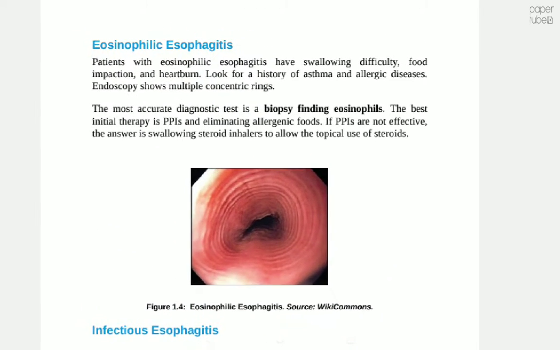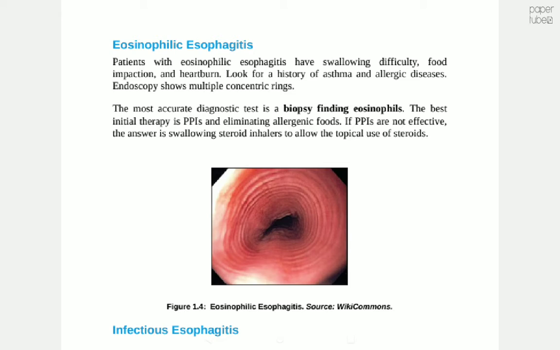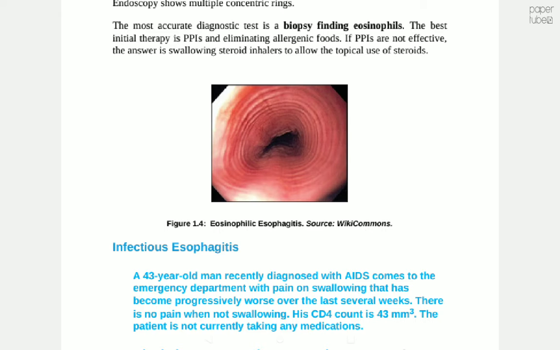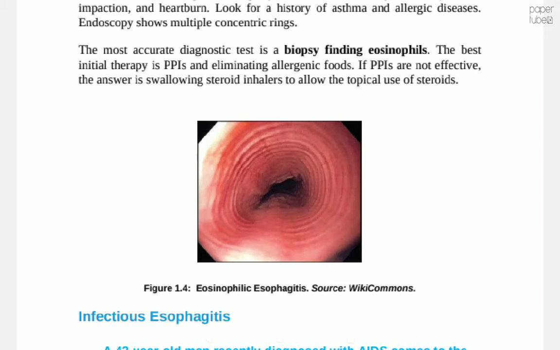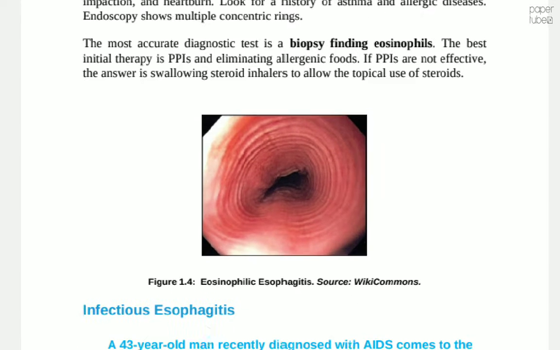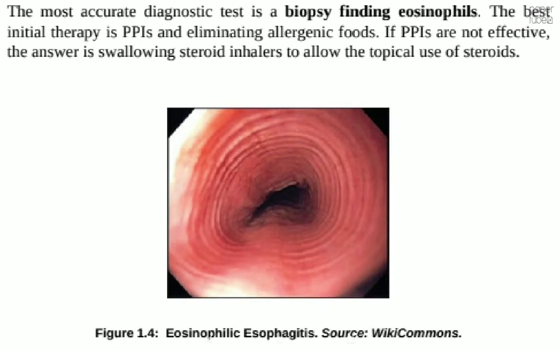Eosinophilic esophagitis. Patients with eosinophilic esophagitis have swallowing difficulty, food impaction, and heartburn. Look for a history of asthma and allergic diseases. Endoscopy shows multiple concentric rings. The most accurate diagnostic test is biopsy finding eosinophils. The best initial therapy is proton pump inhibitors and eliminating allergenic foods. If PPIs are not effective, the answer is swallowing steroid inhalers to allow the topical use of steroid.